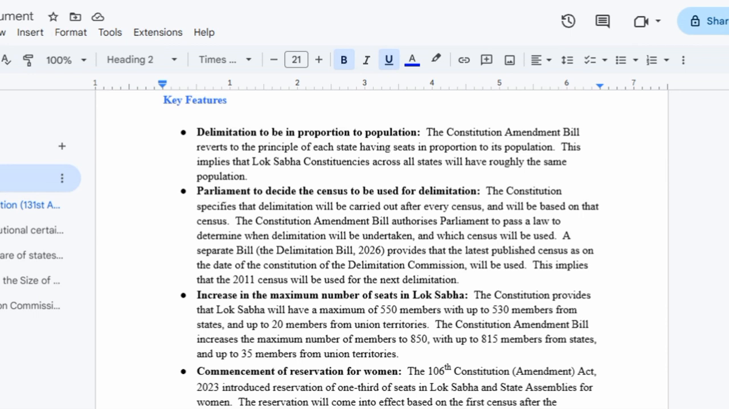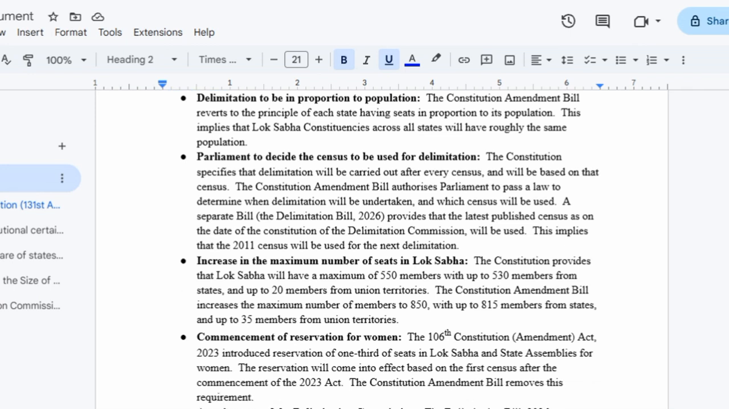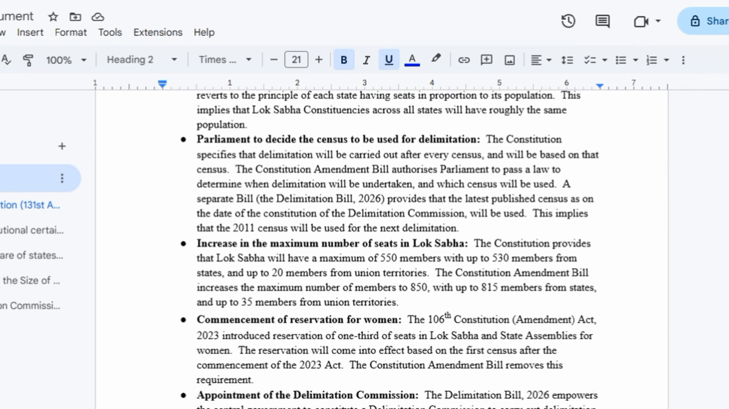Second is the Parliament to decide which census to be used for delimitation. The Constitution specifies that delimitation be carried out after every census, but this bill gives the power to Parliament to decide on what basis and what census data they would use to form the Delimitation Commission. This bill implies that the 2011 census will be used for the next delimitation.